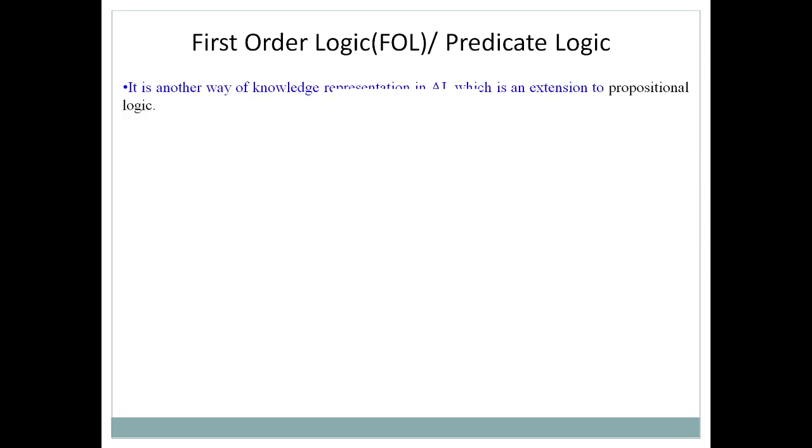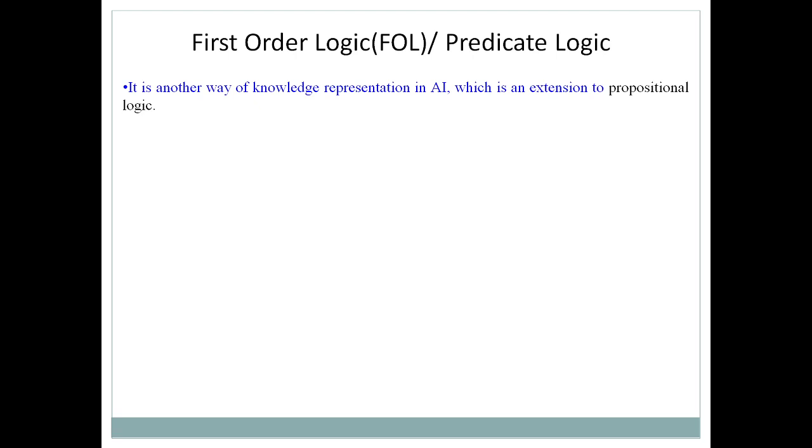Now the next thing that we are going to discuss is what exactly predicate logic is. We just understood why we need to use predicate logic. The reason is very simple: because of the limitations of propositional logic. Propositional logic can represent only statements which have either the value true or false, but any other value cannot be represented with propositional logic.